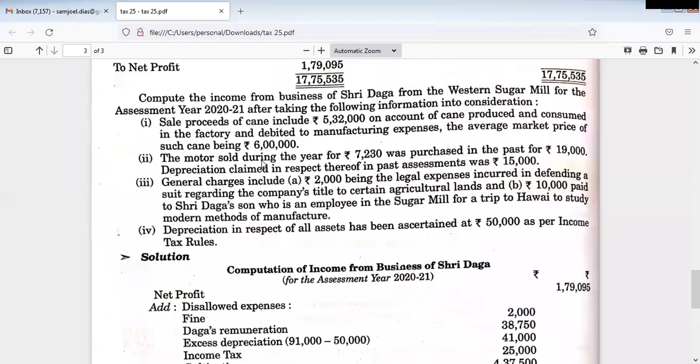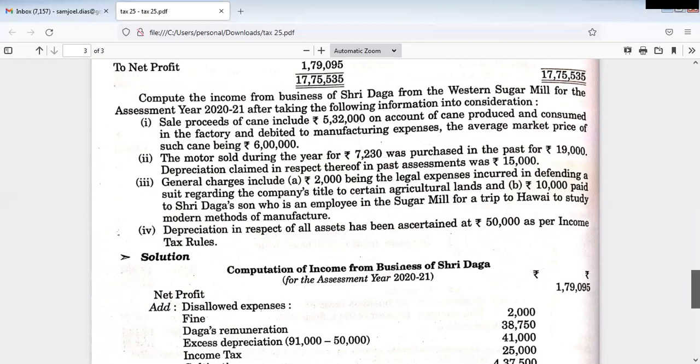See here, the motor sold during the year for rupees 7,230 was purchased in the past year for 19,000. Depreciation claimed in respect thereof in past assessments was 15,000. That means the written down value of the motor was 19,000 minus 15,000, which is 4,000. That motor was sold during the year for rupees 7,230. The difference, 7,230 minus 4,000, will be the profit.